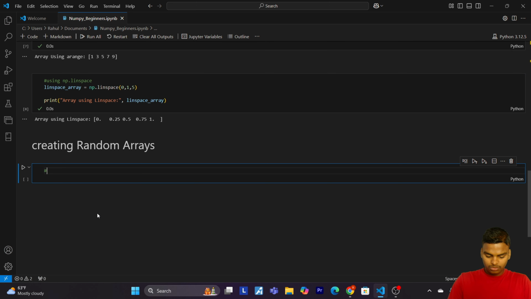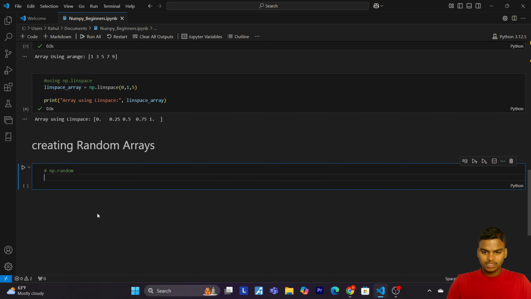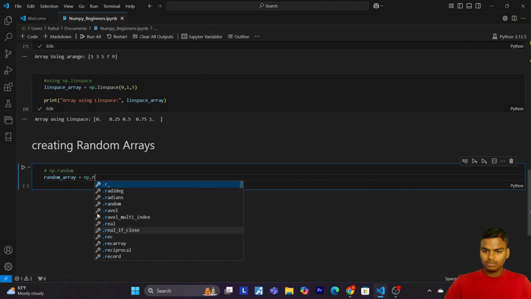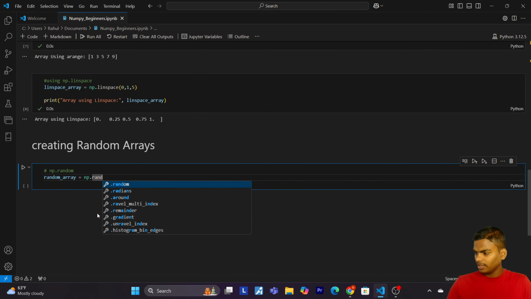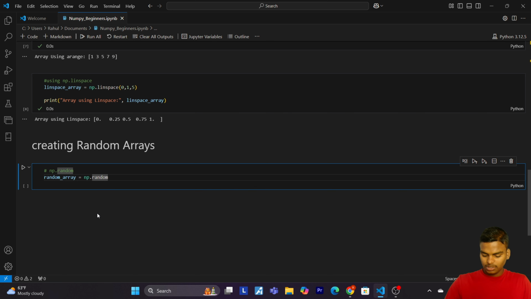Now we are going to use np.random. Let's create a random array equals np.random.rand, and I will pass 4.